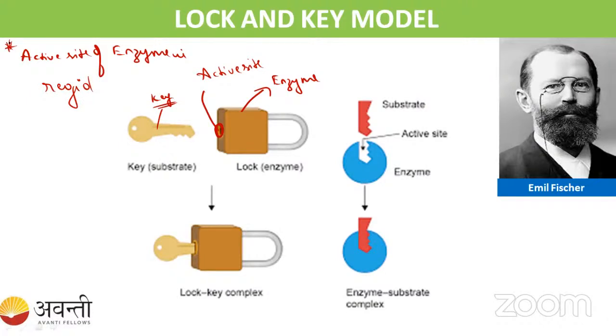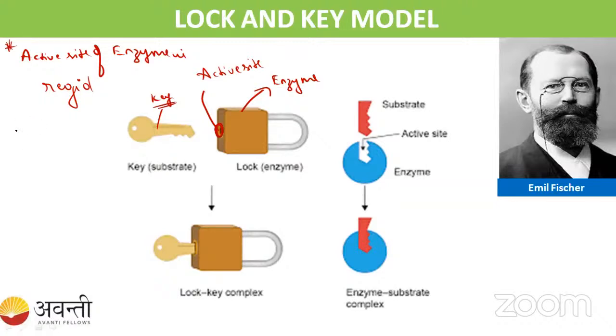A particular substrate has a particular shape that is going to bind to this particular lock. Then only will it convert the substrate into the product. So that was about the lock and key model. Whenever you take the particular lock and particular key, then only the lock is going to open, right? This is how they have explained the lock and key model.